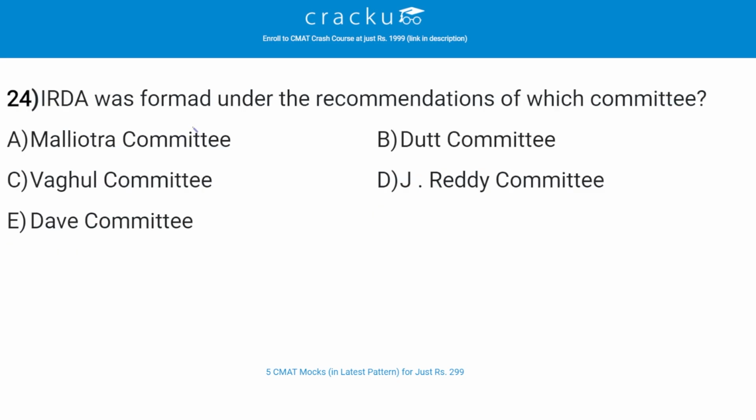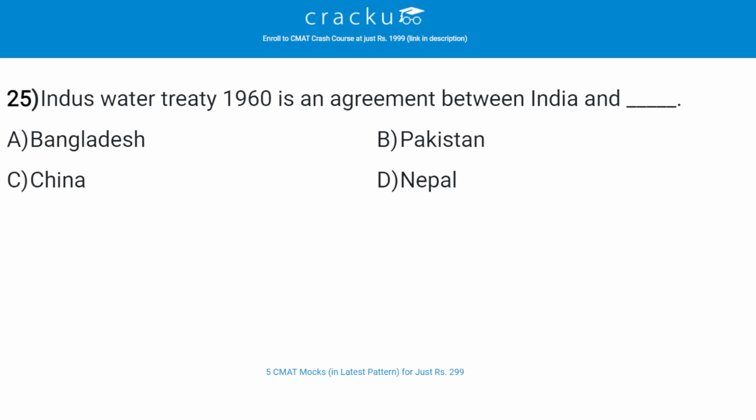IRDA was formed, sorry for the spelling mistake, on the recommendation of which committee? The correct answer is A, Malhotra Committee. Sorry for the spelling mistake, it is Malhotra, not Malihotra. Let's check the next question. The Indus Water Treaty 1960 is an agreement between India and dash.